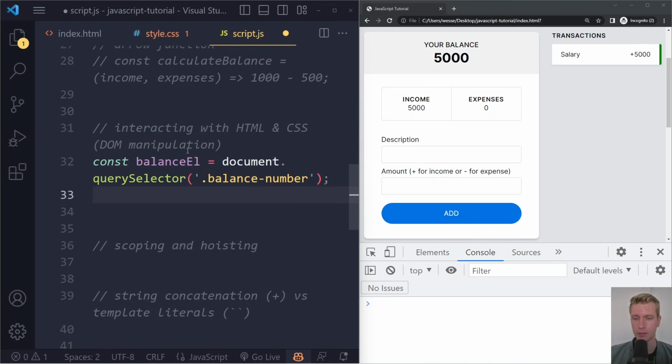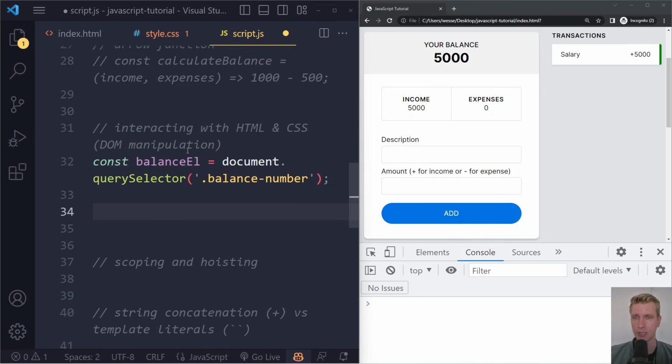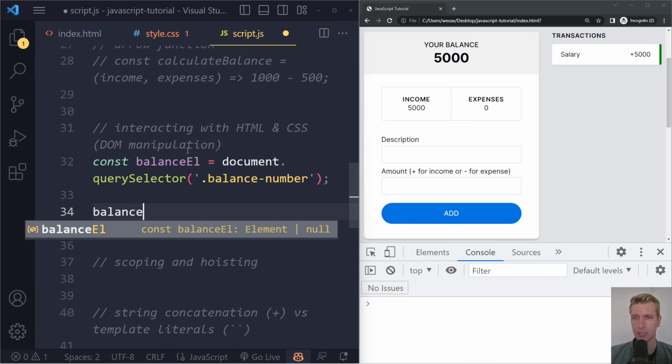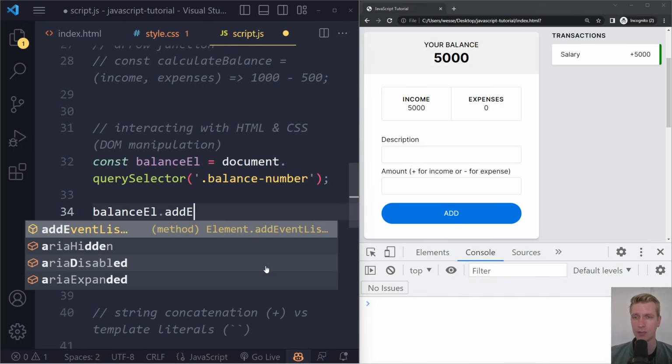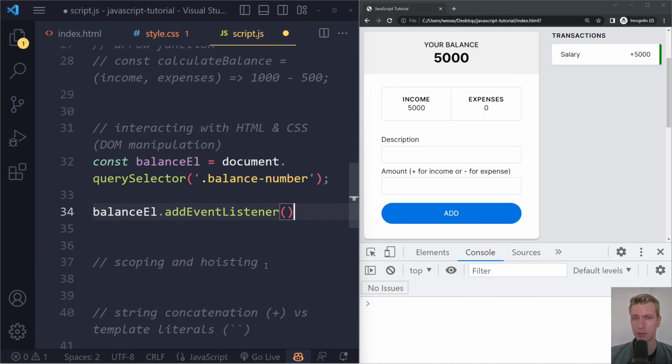And now what we can do is we can say if there is a click on that element. So we say balanceL, and one of the things we can do here is we can start listening for those events, right? So it could be a click, it's very common. Could also be mouse enter. When I enter here with my mouse, that's an event. We can hook into that, right? So we say addEventListener. These names look a bit strange perhaps. And now it wants to know which event, right? So we can say the click event.